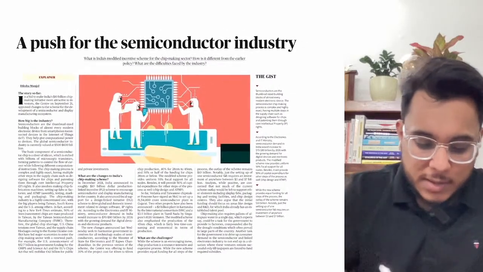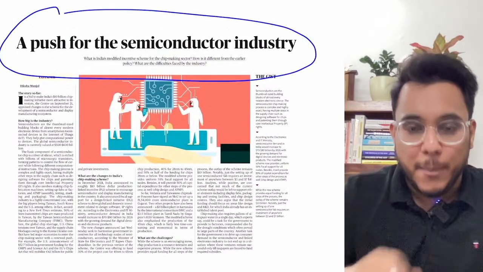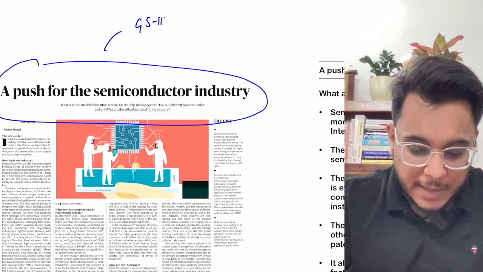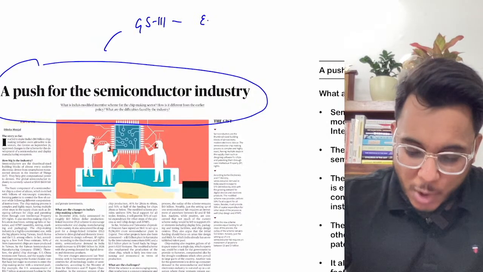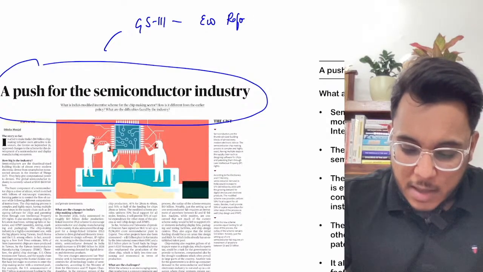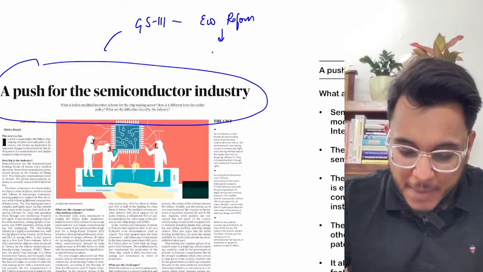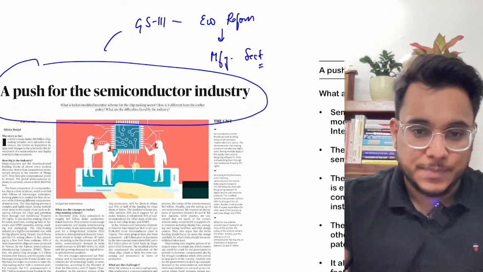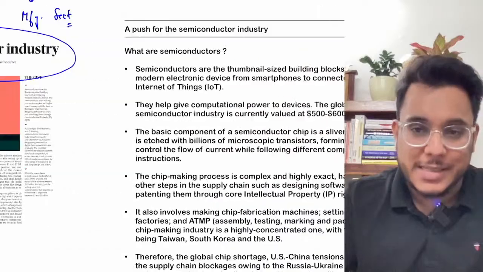Now, this article will be important first of all in GS paper number 3, economic reforms, to boost the manufacturing sector in India. Fine, so this entire issue we'll see here.